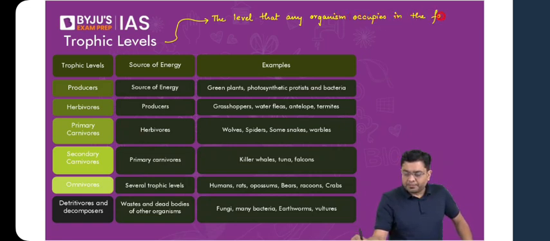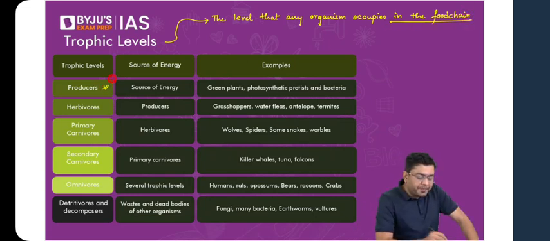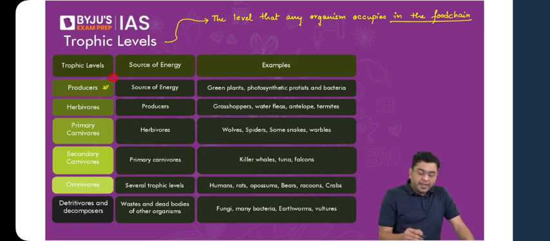Okay, that is what is indicated here. For example, take the case of the producer community. Now, producer community, their source of energy is what? Their source of energy is, let's suppose, the sun. We are talking about the photoautotrophs, for example. Let's assume the sun is the source of energy. So that is where it will get its own energy.